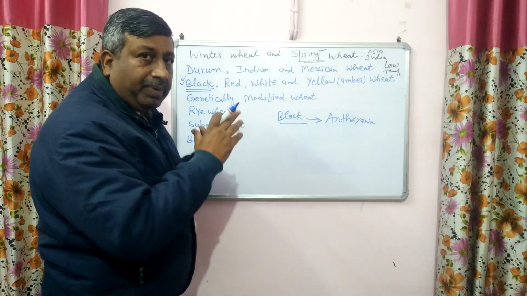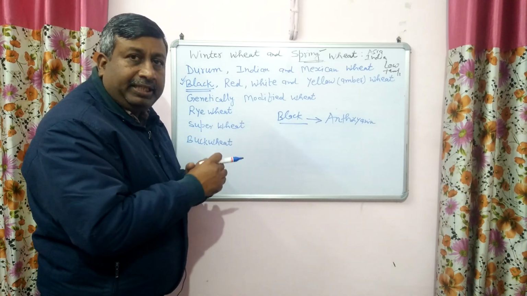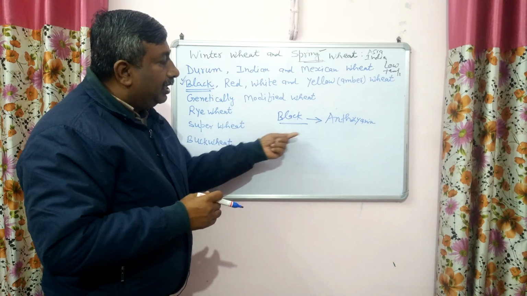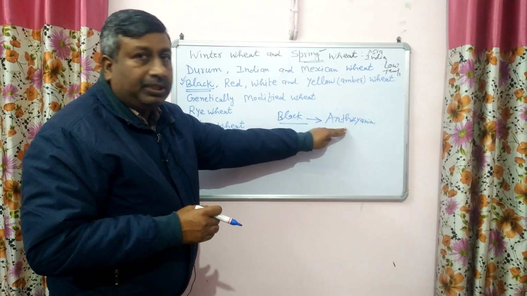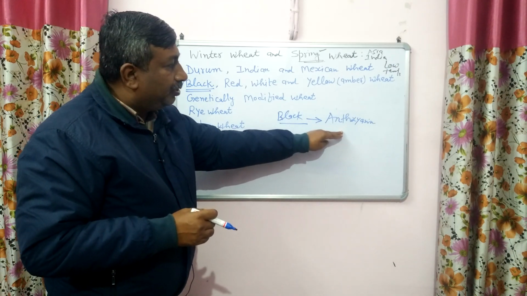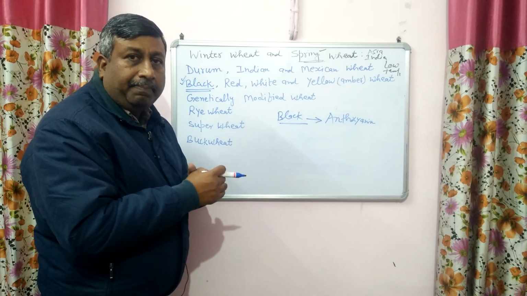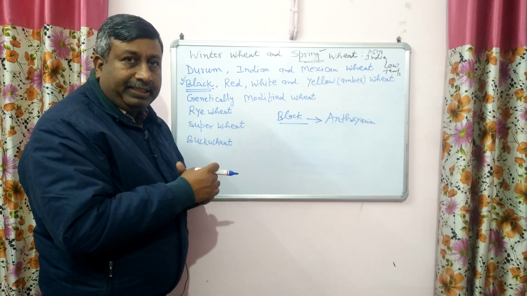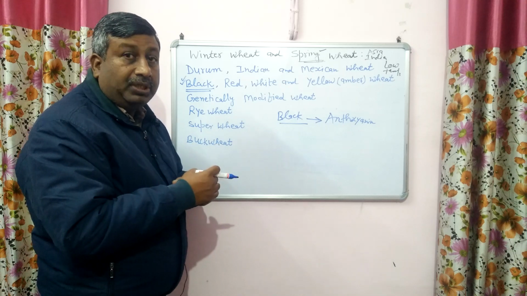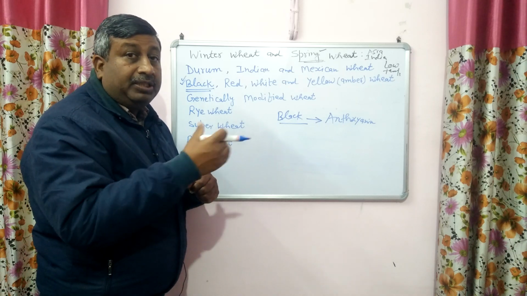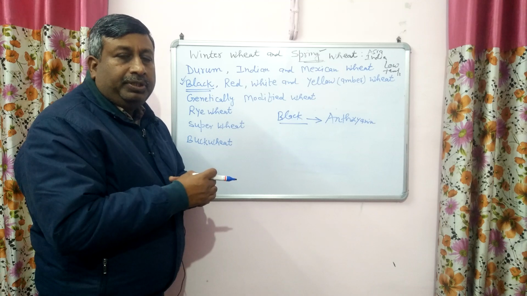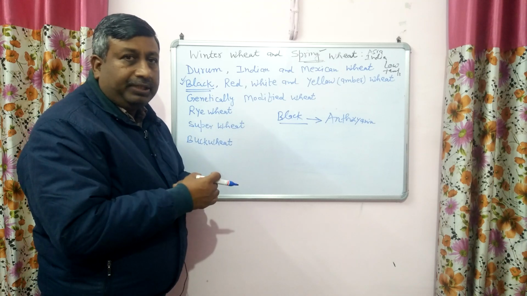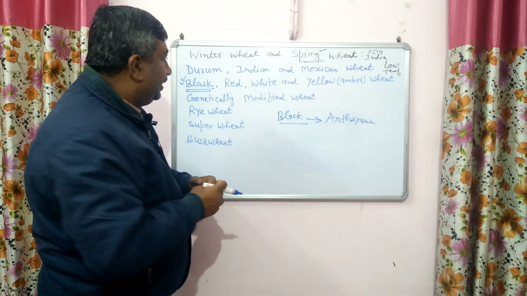So this black wheat is a very good wheat in nutritive quality, and its production has started. And this color is due to the anthocyanin pigmentation because of some phenolic compounds. So it contains high flavonoids, high phenolic compounds and antioxidants. And you know antioxidants are very important for our diet, as they destroy free radicals. So it is also rich in antioxidants.